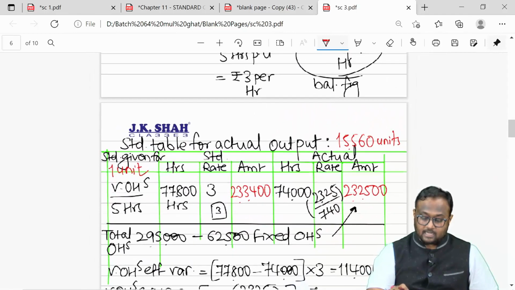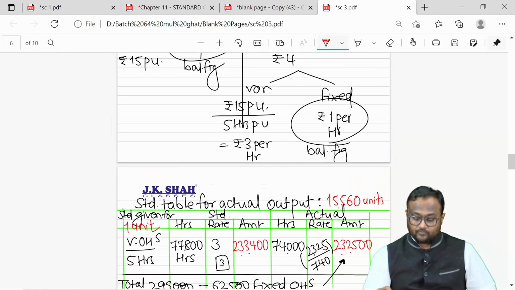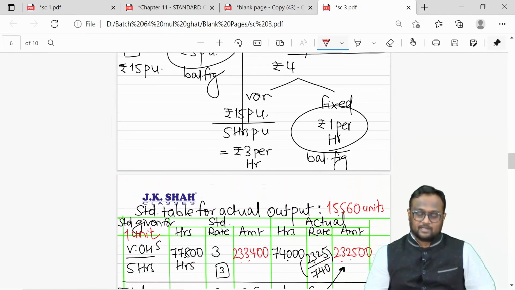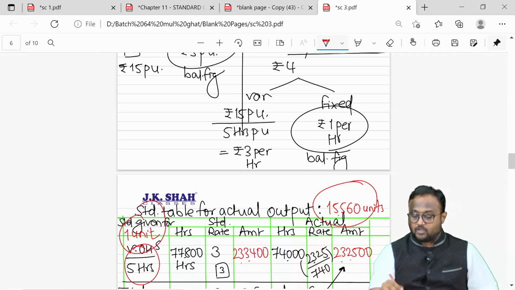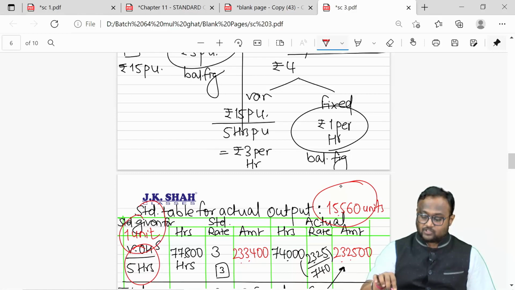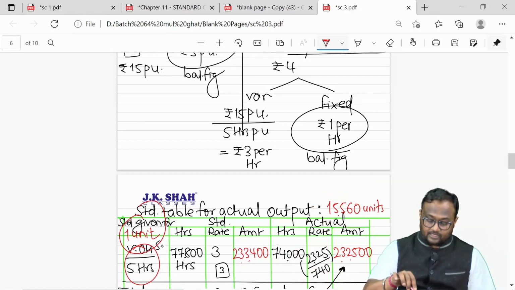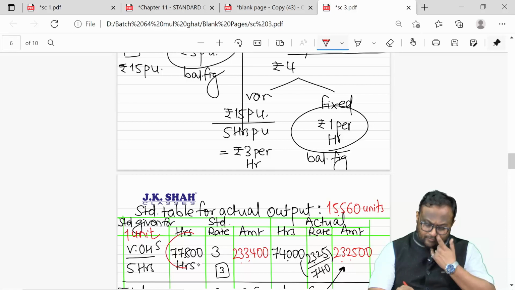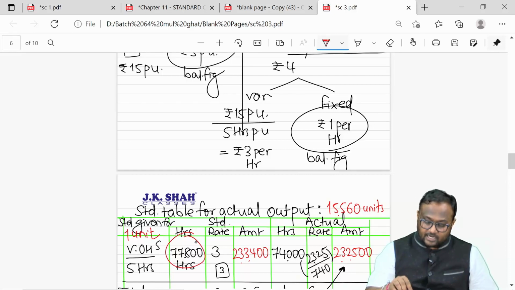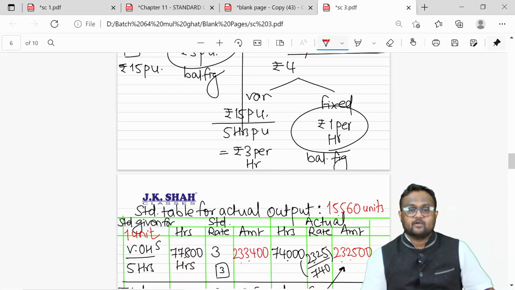Then they asked me to calculate variable and fixed. So it was pretty simple here. For 1 unit, 5 hours were supposed to be worked. 15,560 was given as actual output. How much should it have been? Total number of hours? 77,800. 77,800 was your total standard hours.